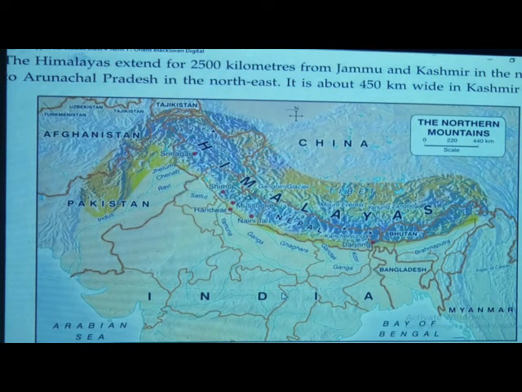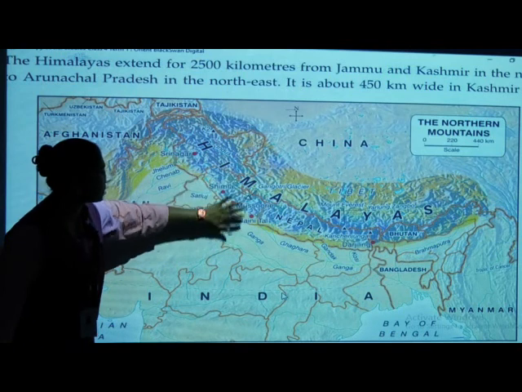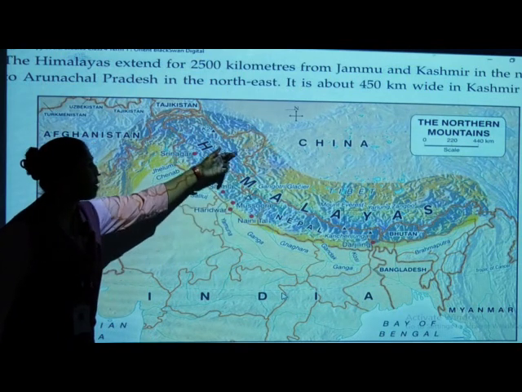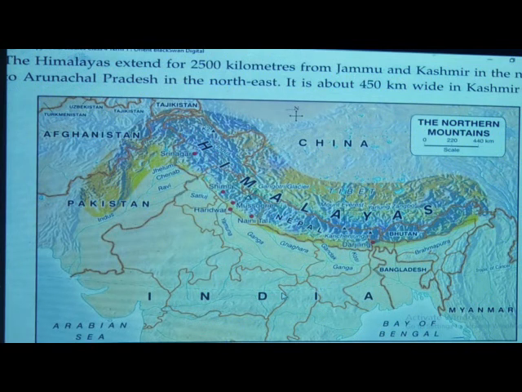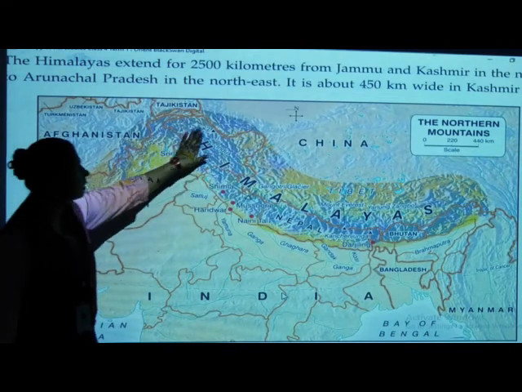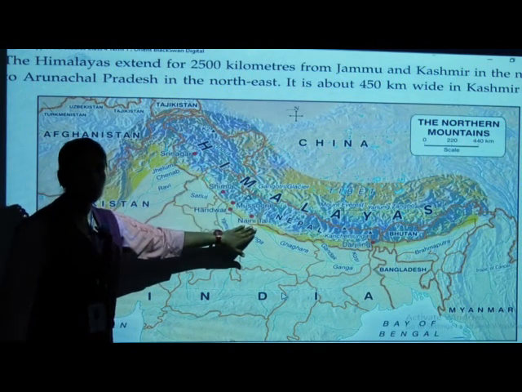Himachal is the Middle Himalayas, and the third one is the Shivalik or the Outer Himalayas. The first one is here, the middle is here, and the third is the Shivalik. Himadri is here, Himachal is in the middle and the third one is the Shivalik.